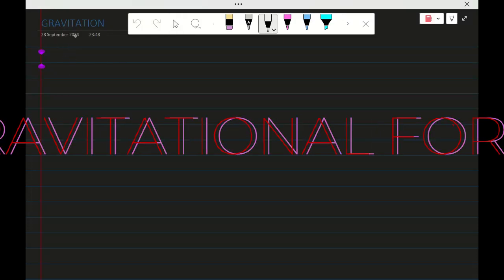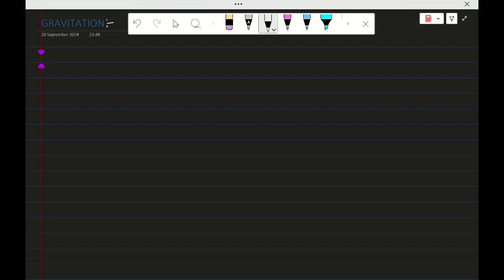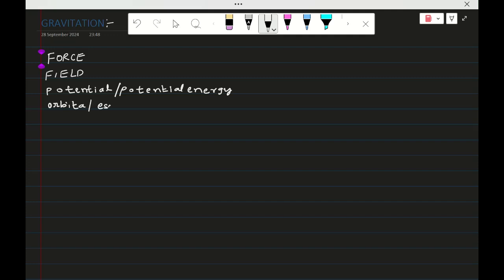So gravitation we will discuss now. Gravitation covers force, field, potential, and potential energy, orbital velocity and escape velocity, and Kepler's laws.